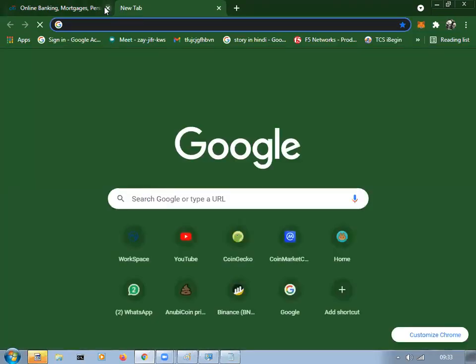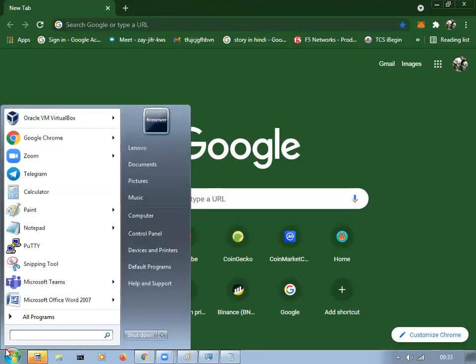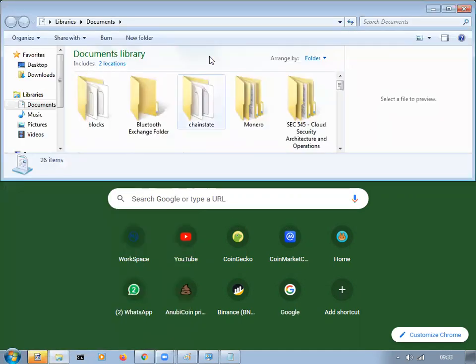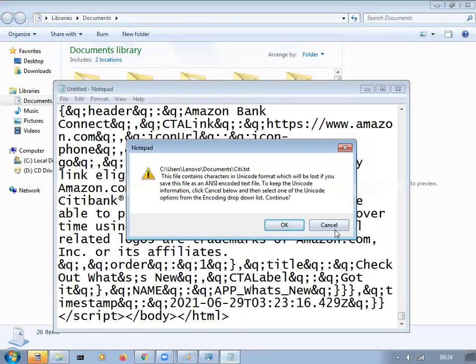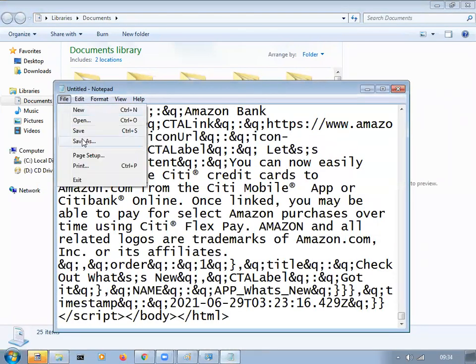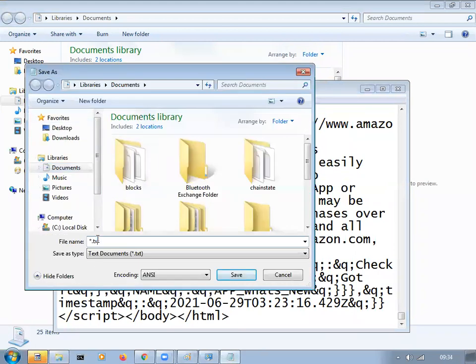Now consider my machine itself as the attacker's machine, and someone has come. I have put one folder, which is some website. Oh, I made a mistake, give me a second. Save as citibank.html.